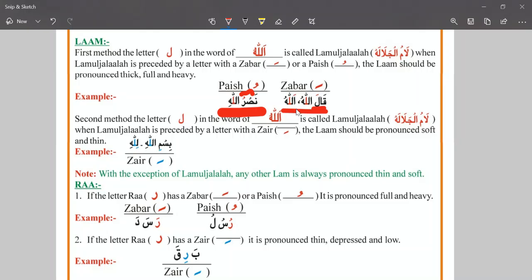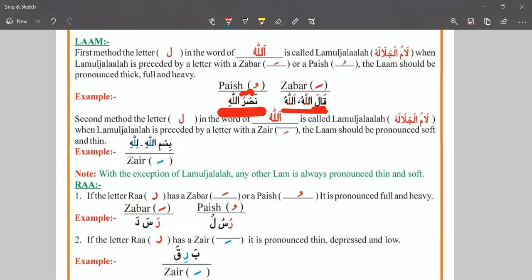Why did I say Zabar one time and Alif another time? That is a rule we'll discuss in the next lesson, why we are pronouncing Hamza, because an Alif is written there. So now you focus on two things. One thing is the Allah Laam. The second thing, the letter connecting with the Laam must have Zabar or Paish. Then the Allah Laam will be pronounced with the heavy sound.